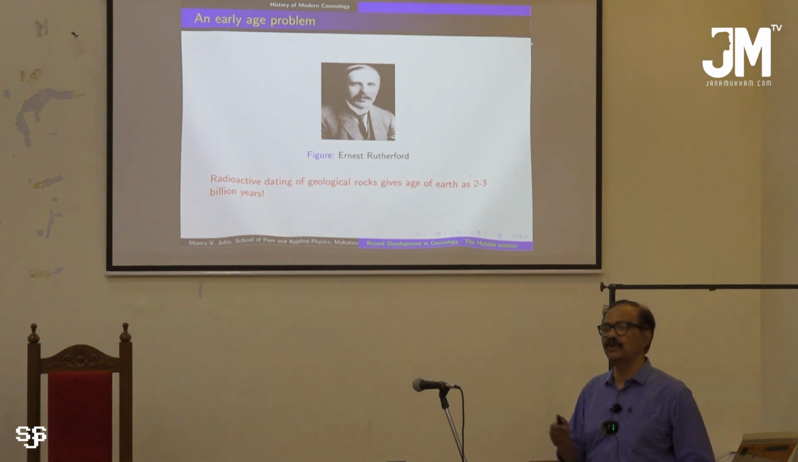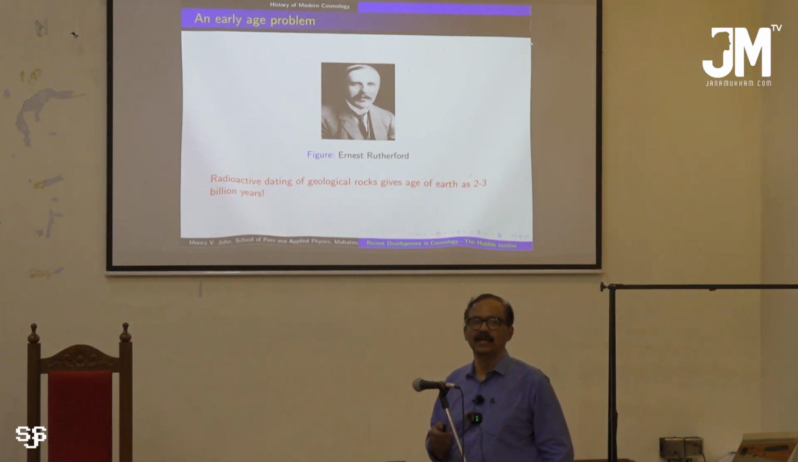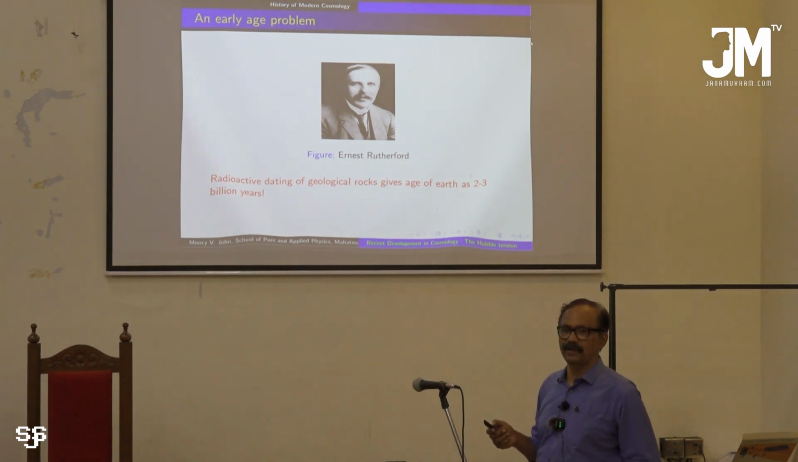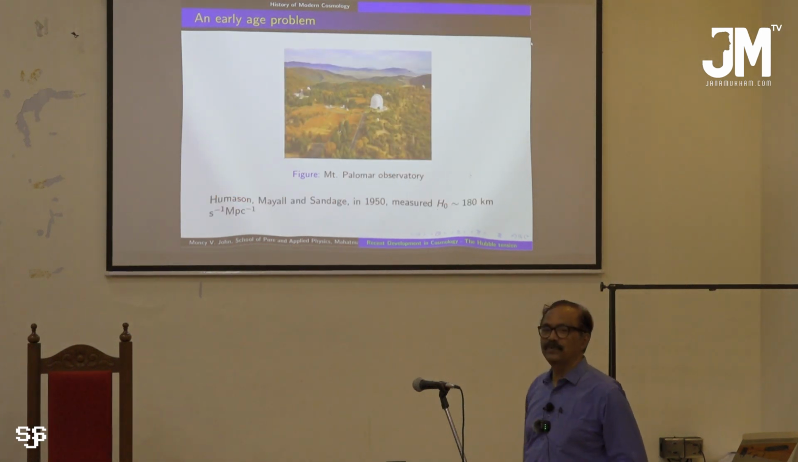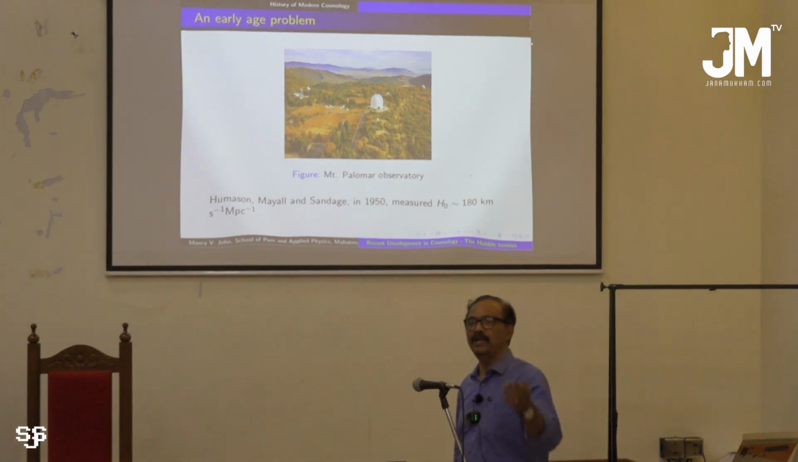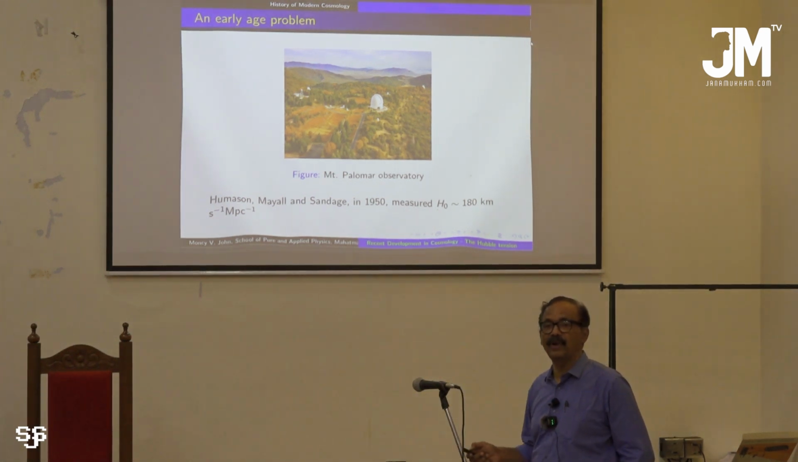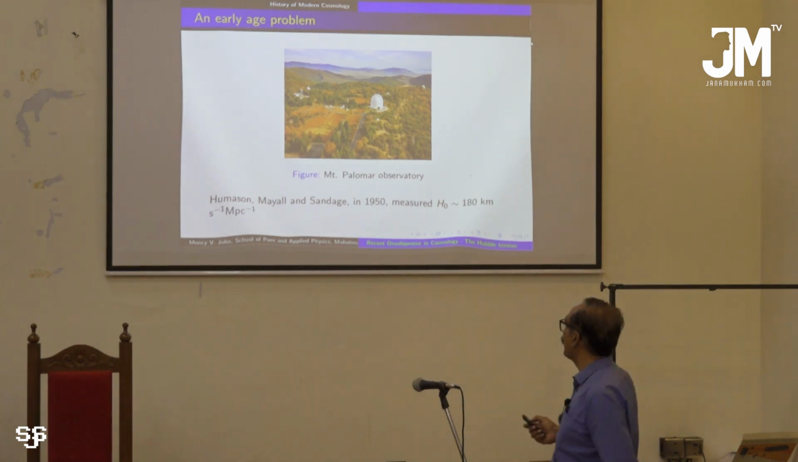So the measurement of H naught is closely related. Several times in the history of cosmology in these 100 years, such age problems appear. That is all related to the measurement of the value of H naught. So Hubble obtained it to be nearly 500 or greater than 500 units, kilometer per second per megaparsec.